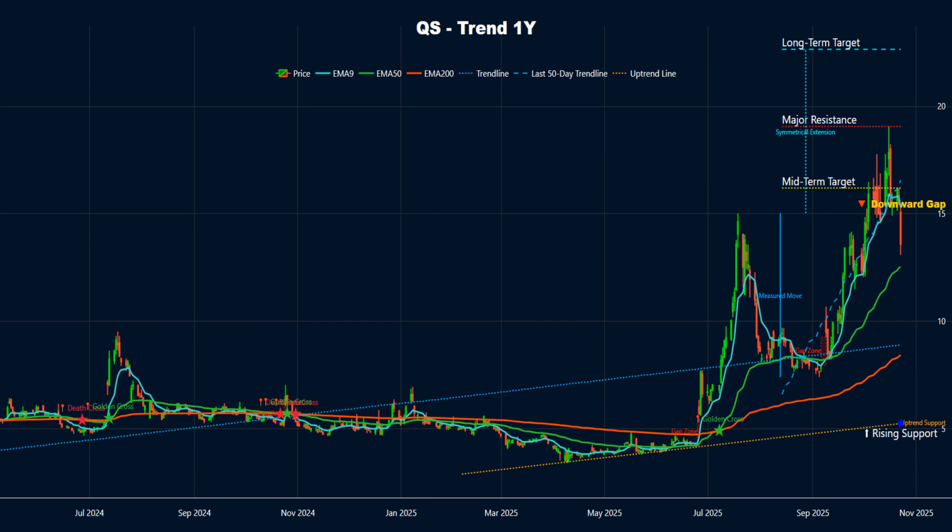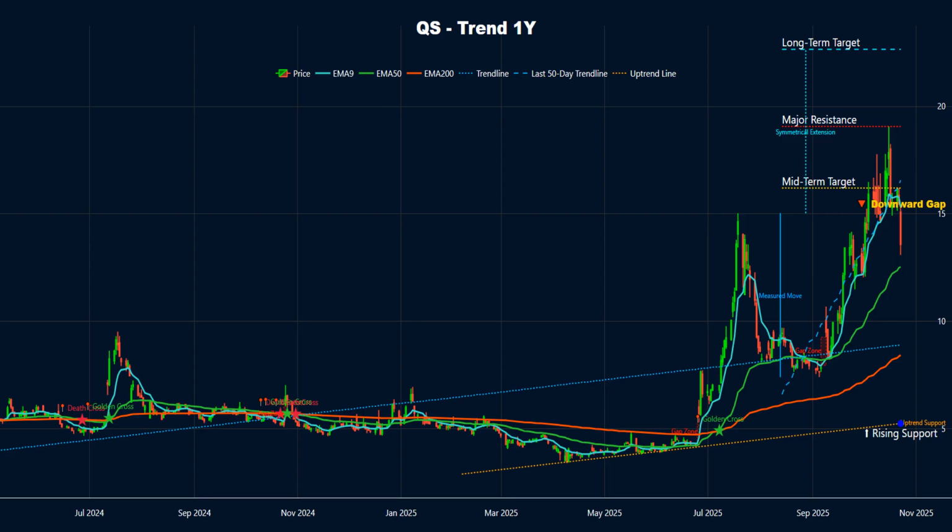Between the mid and long-term targets, a notable resistance may appear near $19.07, based on previous swing highs. If momentum continues beyond midterm resistance, a long-term extension points to a possible target around $22.66, based on a measured move from the last major dip to its previous peak.